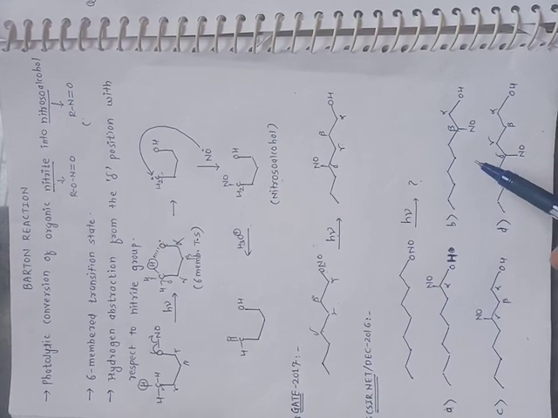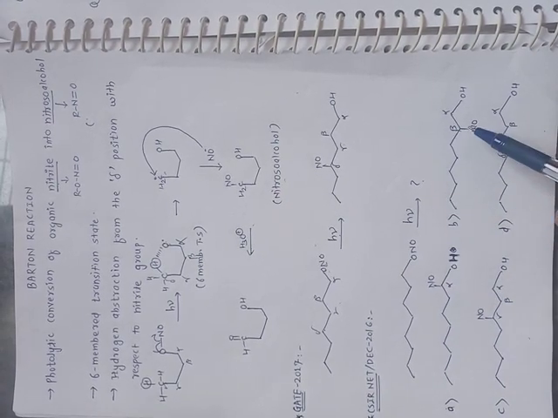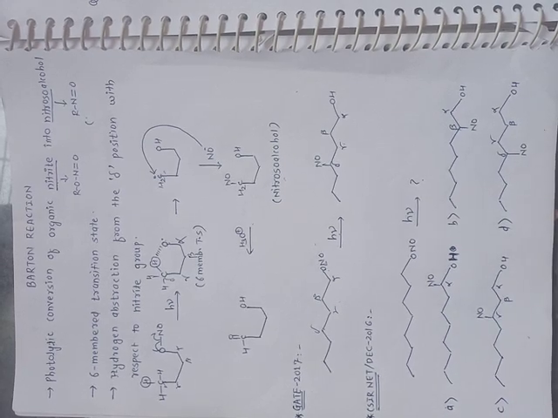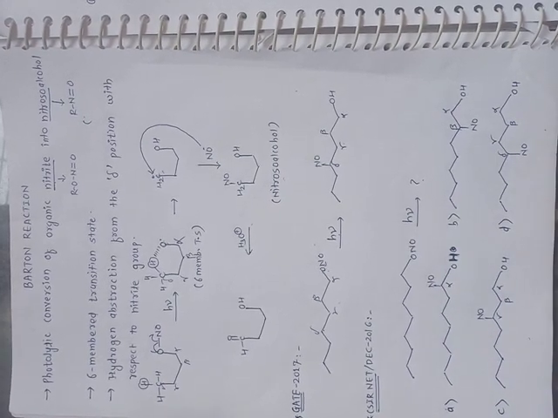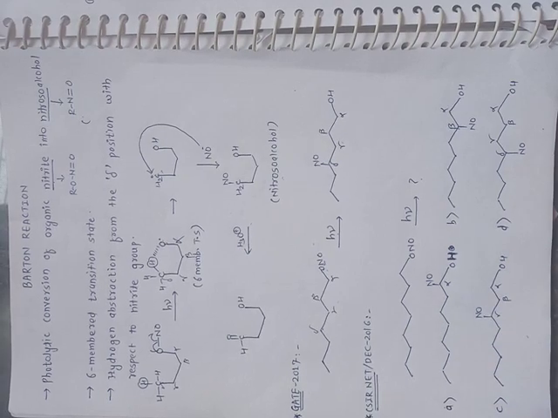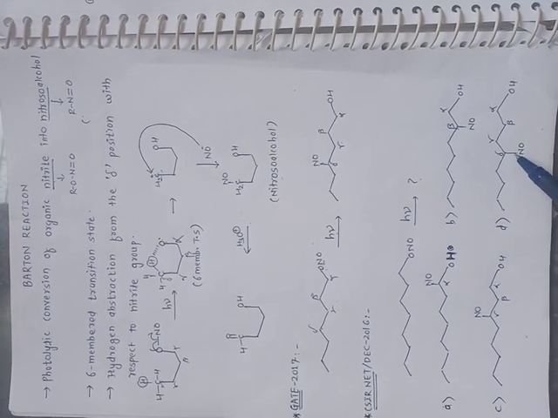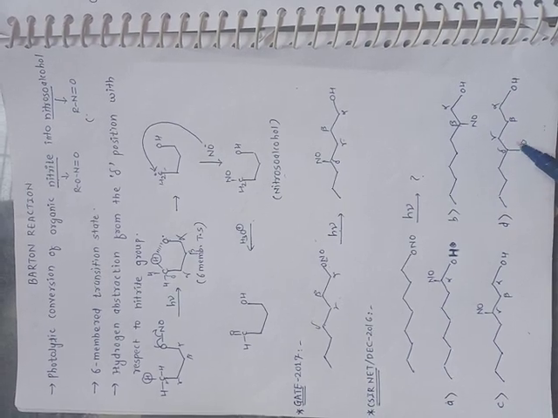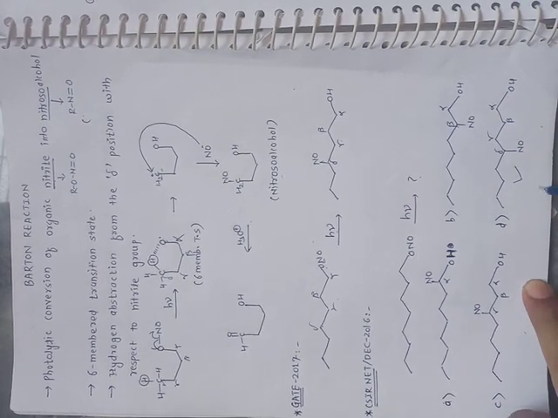So this is the wrong answer. In option B, the nitroso group is beta to the OH group. So this is also wrong. In option D, the nitroso group is delta to the OH functionality, that is alpha, beta, gamma, delta. So this is our correct answer.